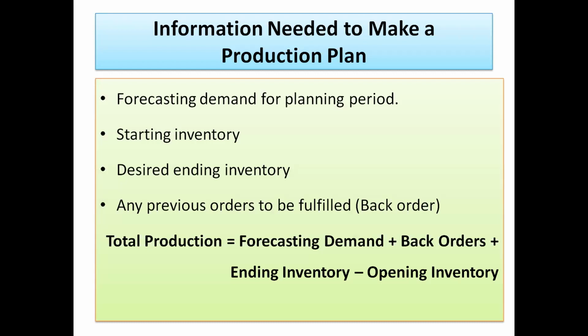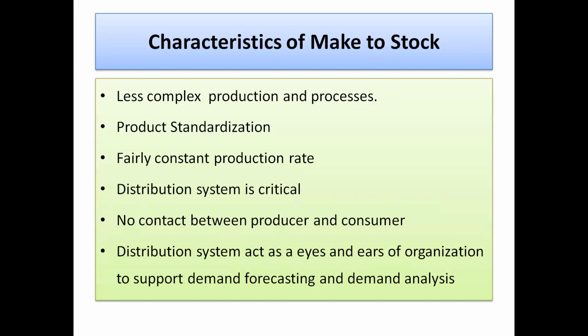Then we have discussed in detail what the starting inventory is and what the ending inventory is, what the desired ending inventory is, and any previous orders that are remaining and required to be fulfilled, and then what the total production is. Then the characteristics of this make to stock production we have discussed.